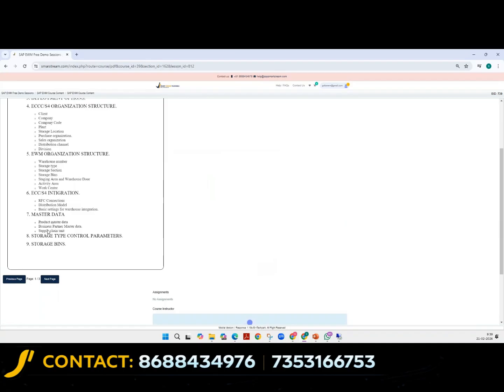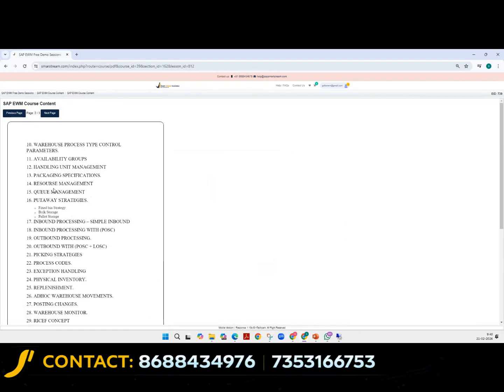And we have master data. So product master data, business partner master data, supply chain unit. Some other additional master data as well we have in EWM. And storage type control parameters and the storage bins. Next, these are all the processes, as you can see here. Warehouse process type, control parameters, availability group, unit handling, unit management, packaging specification. All these things we will go through one by one.